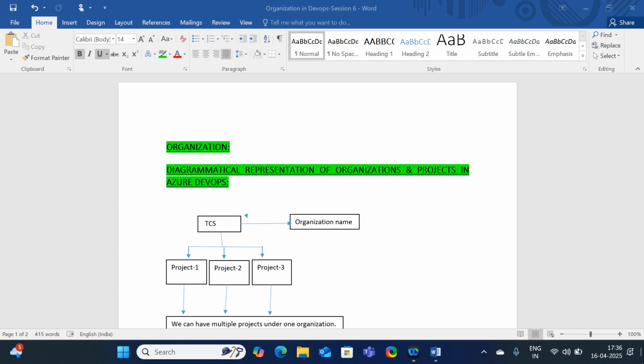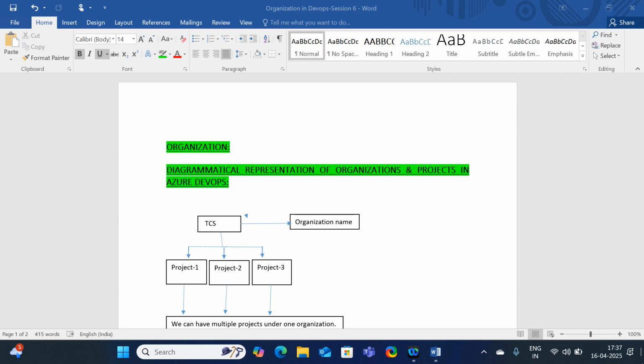Here, the organization, for example TCS, provides IT services to the client SBI. I hope you understood what is organization and what is client. The organization sells its IT services to the client company, and the client company takes the IT services from the organization by paying money.